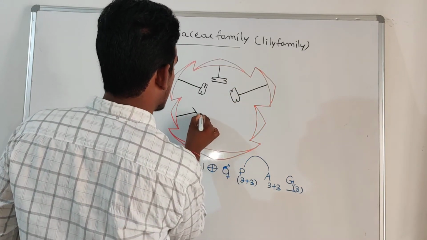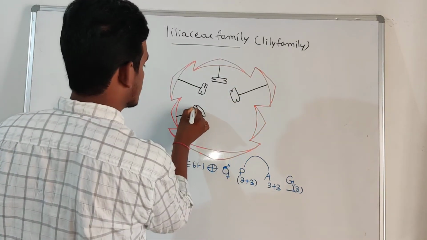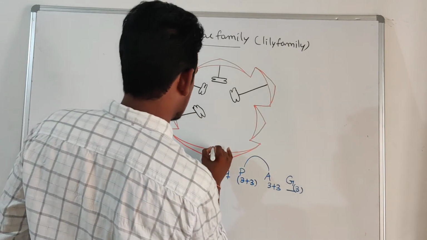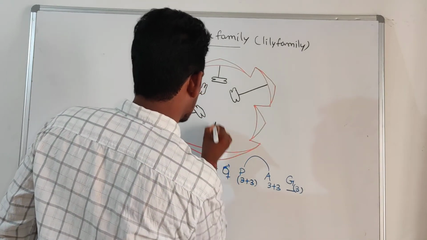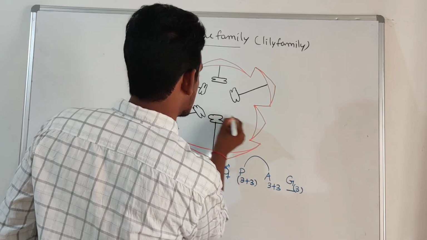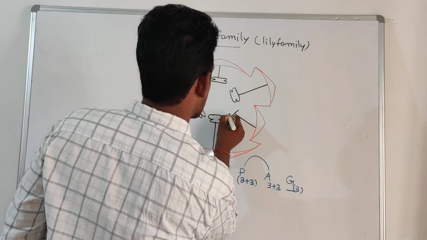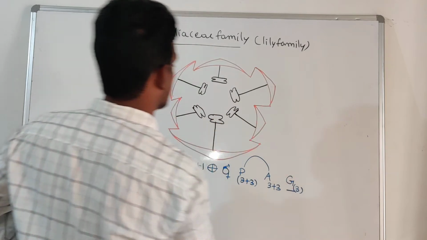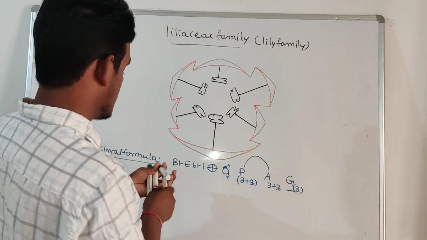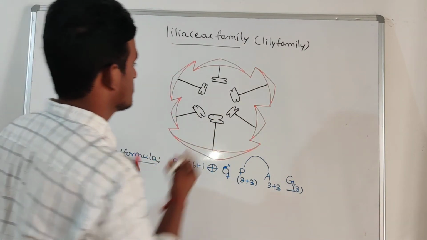Here the stamens are attached to what? Perianth, right? After stamens, after androecium, gynoecium.